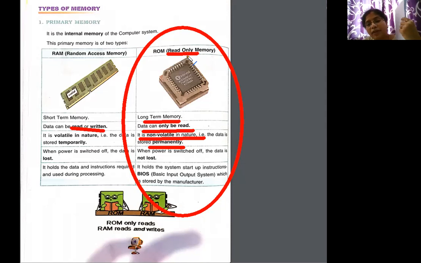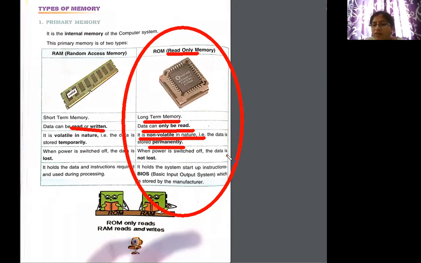If you write with a pencil, you can write on this, and if you want to delete, you can just rub it off. You can write again and again. Correct? You can read also, you can write also. But a textbook, you can just read. You cannot write anything. Just like that, on this particular device in the computer, whatever information is available, you can just read it, but you cannot write on that or change any information.